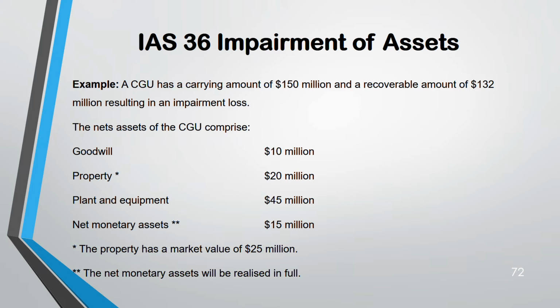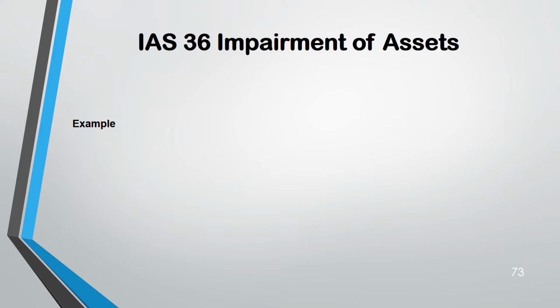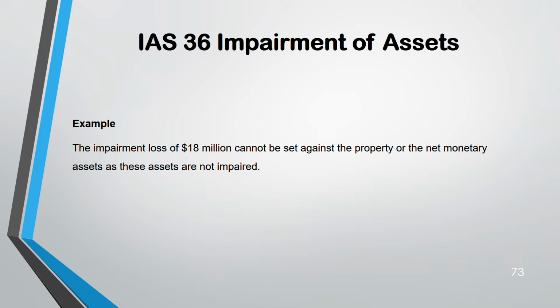Second, net monetary assets 15, and they say it was realized in full. That is also not impaired. So what is impaired? You are only left with goodwill and plant and equipment. Goodwill of 10 and plant and equipment of 45. But first find the impairment: 150 minus 132 gives you 18. So impairment loss is 18 million. You cannot set it against net monetary assets because it was realized in full. Not property, because no impairment.